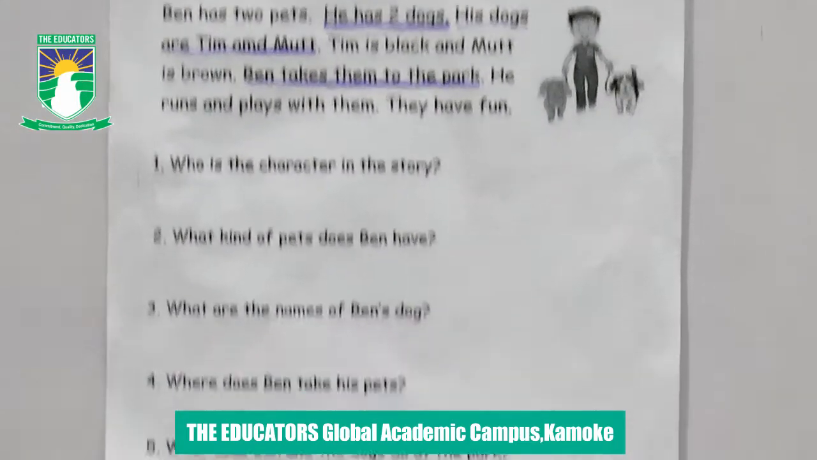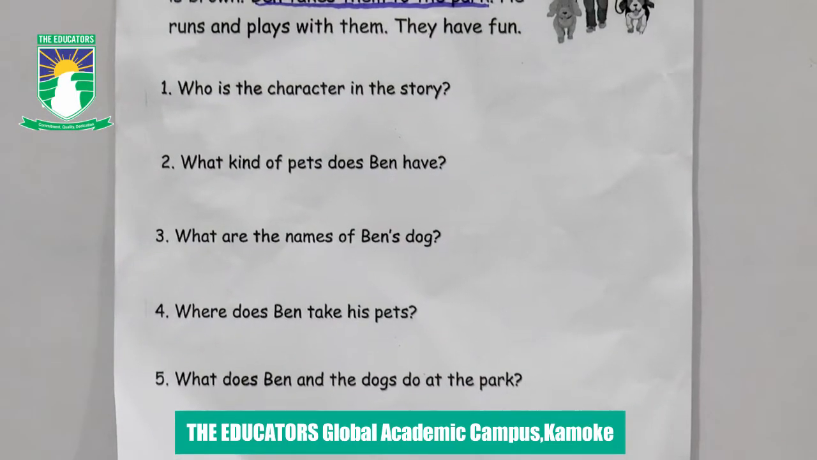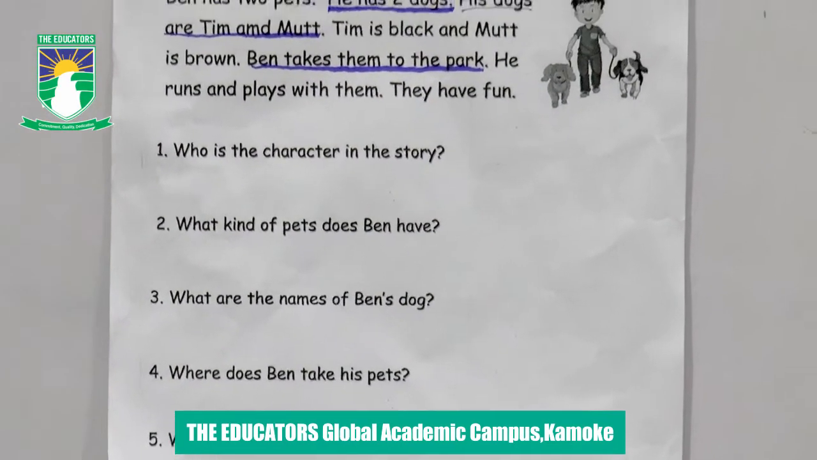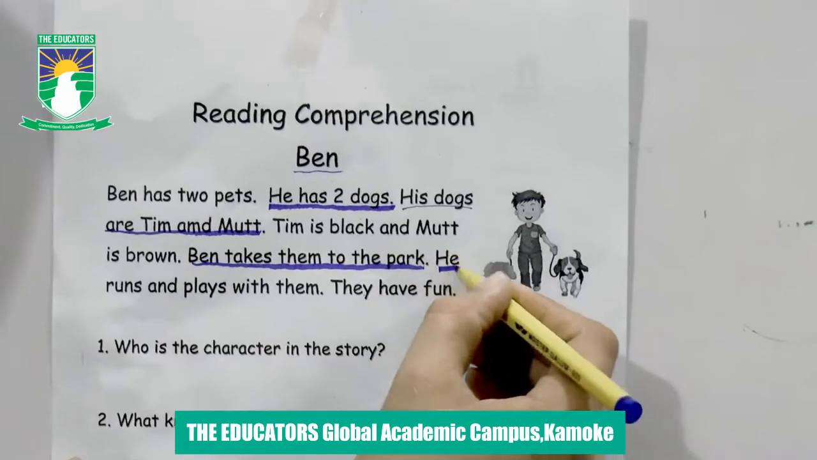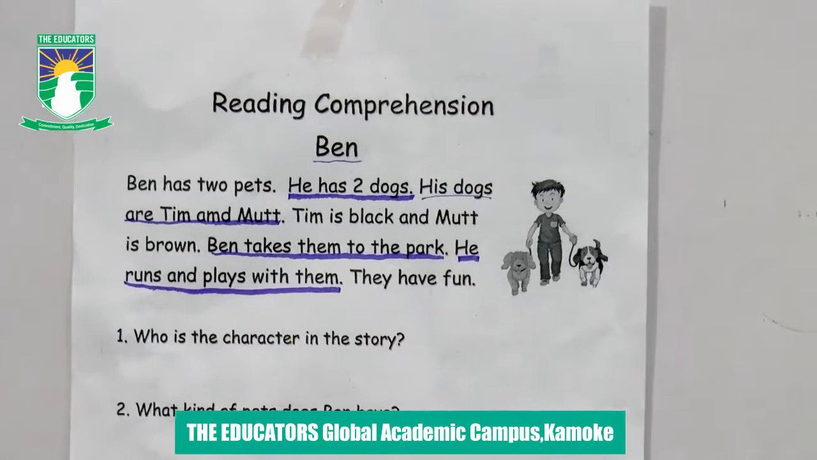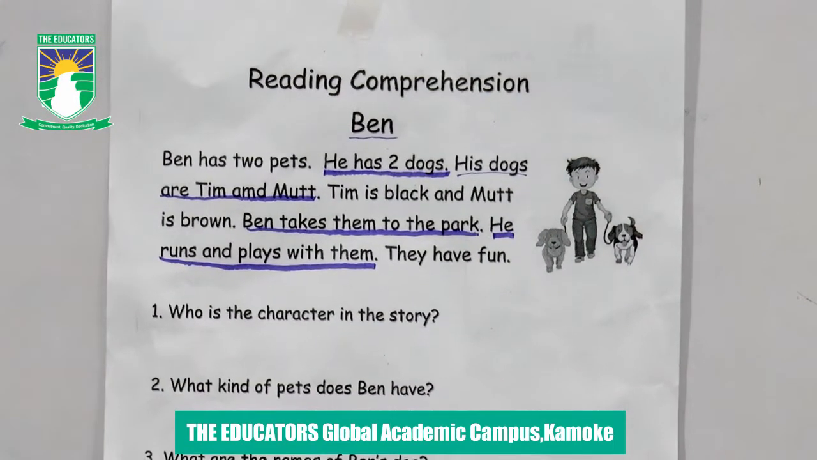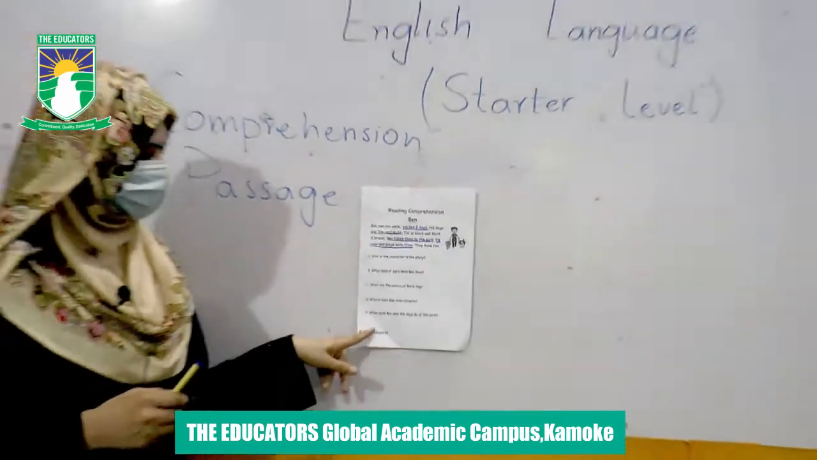Last question, question number 5. What do Ben and the dogs do at the park? What do they do in the park? We read this. He runs and plays with them. They do it in the park. He runs and plays with his dogs. This is the answer of question number 5.